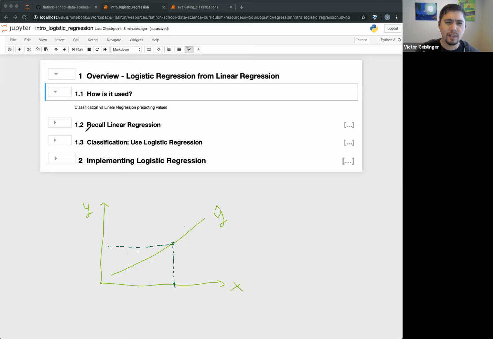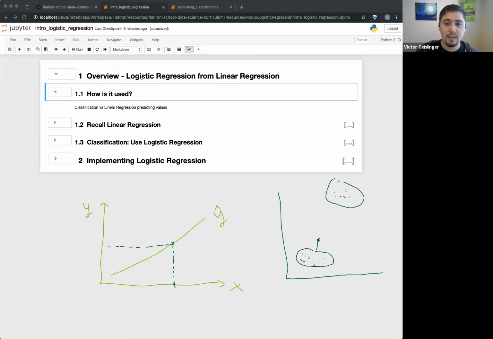That's very different from classification. In classification, we're really just saying, what group is it in? We're not looking at what degree of a group it is, just whether it's in group A or group B. Remember last week when we talked about K nearest neighbors, we might have a bunch of points over here, still 2D, and a bunch over there. This is group A and this is group B. If there's a new point right here, what group does it belong to? It's probably part of group B. That's the idea of classification.